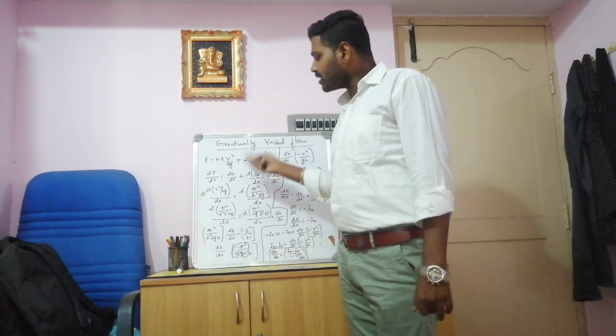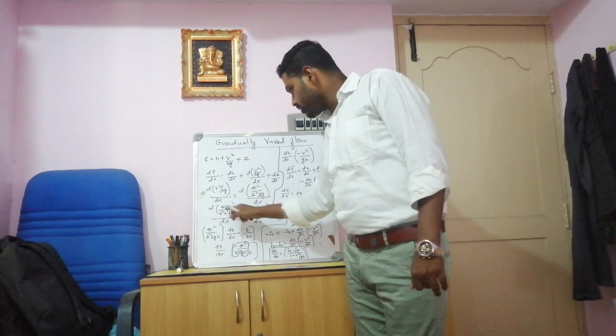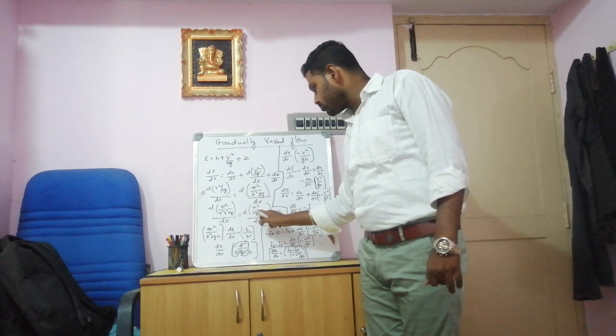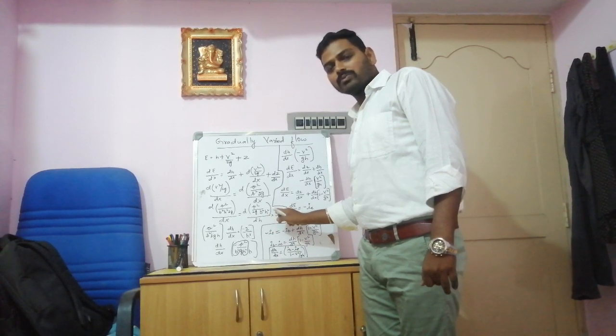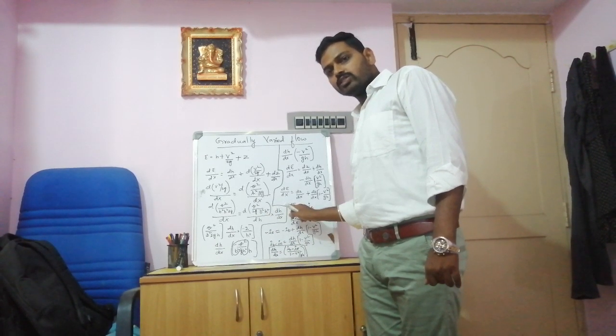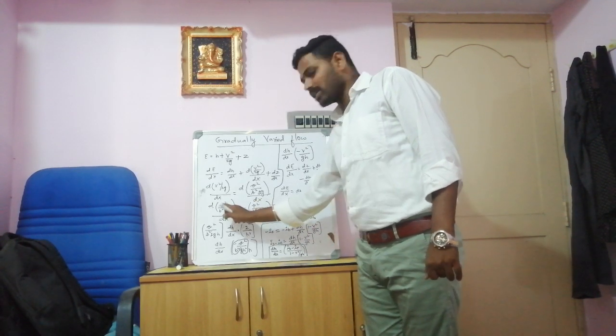But we can substitute in terms of height. That's why you can see here the differentiation of q square by 2g b square h square by dh into dh by dx. Because we can see here in the numerator it is dh, in the denominator it is dh, both the dh will get cancelled, again you get the same equation.